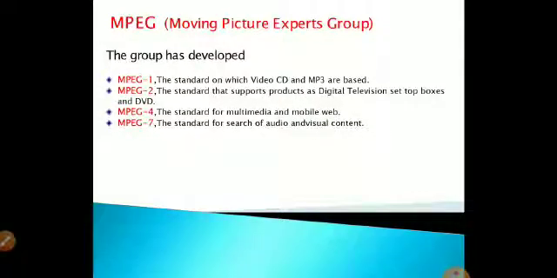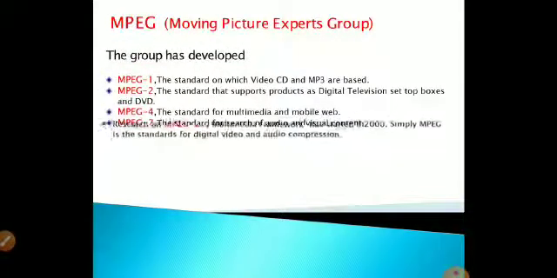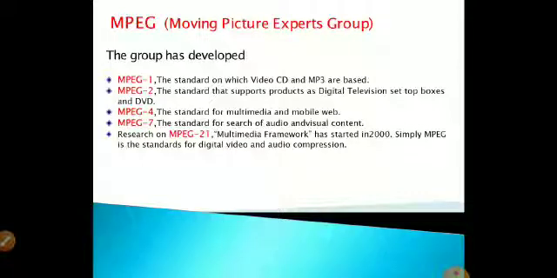And then MP7, the standard for search of audio and video content. And then next MPEG21, that is the multimedia framework, which was started in 2000, and it is a standard for digital video.